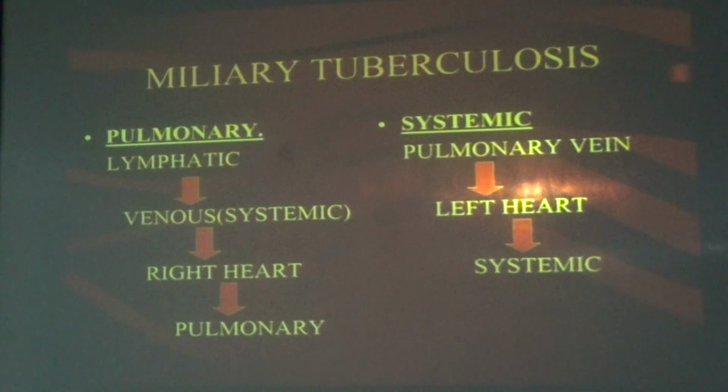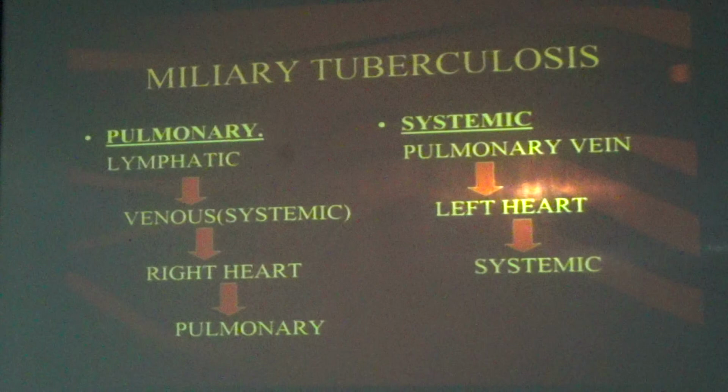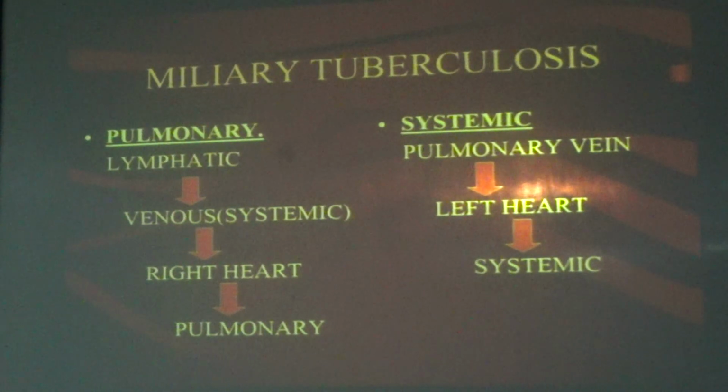May it affect the heart? Very rarely. There are few articles. Most commonly it will affect the bone, vertebrae. Pott's disease. We will call it Pott's disease.